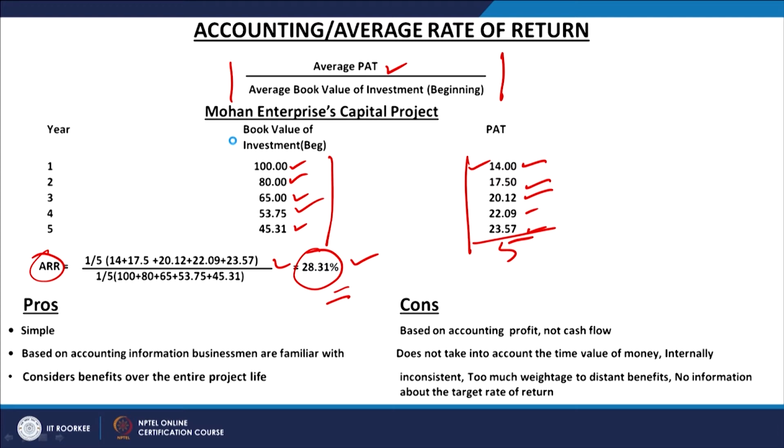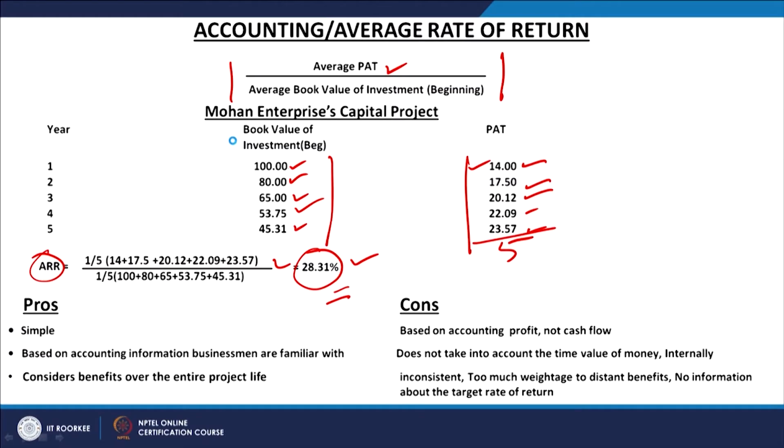We are not only limiting our analysis up to recovering the investment, we are taking it up to the total foreseeable period. If the information is available for the next 10 years, then we will calculate the average investment for the 10 years and the average profit for the 10 years, and then we will calculate the accounting rate of return.